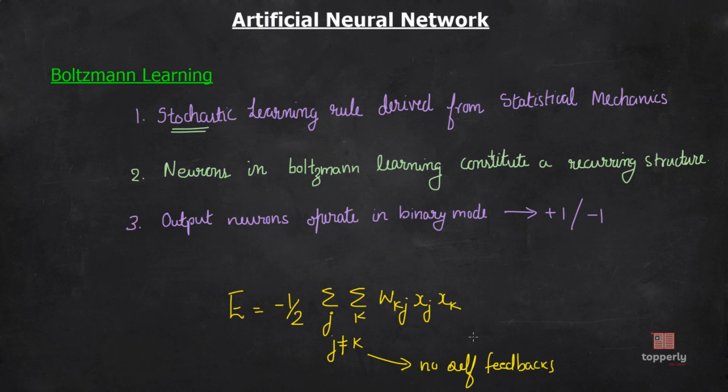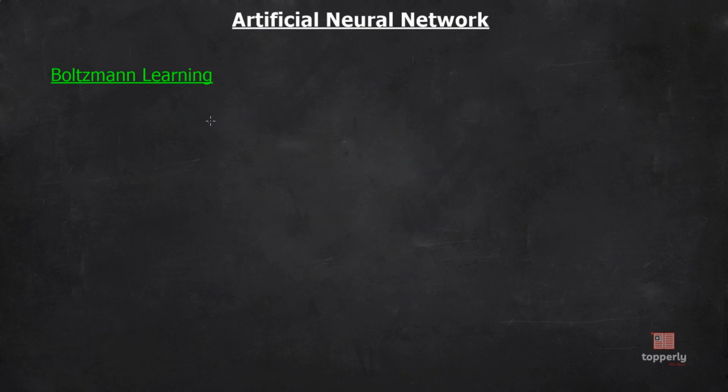Now the question arises, in what way is Boltzmann learning stochastic. For example, let's take a Boltzmann network. These are the output neurons, and all these neurons are interconnected like this, like this. Now we can take the outputs from any of these neurons, or rather we can say that the output pattern is defined as a vector of states of these neurons.